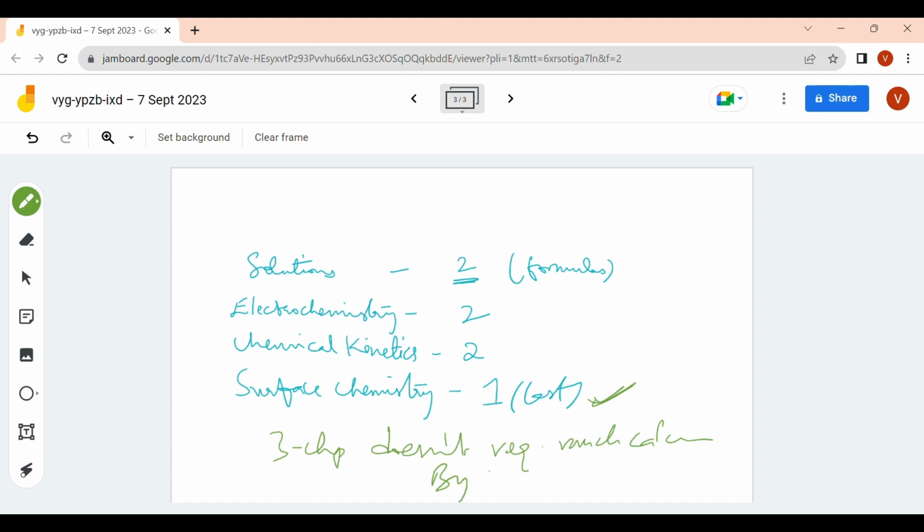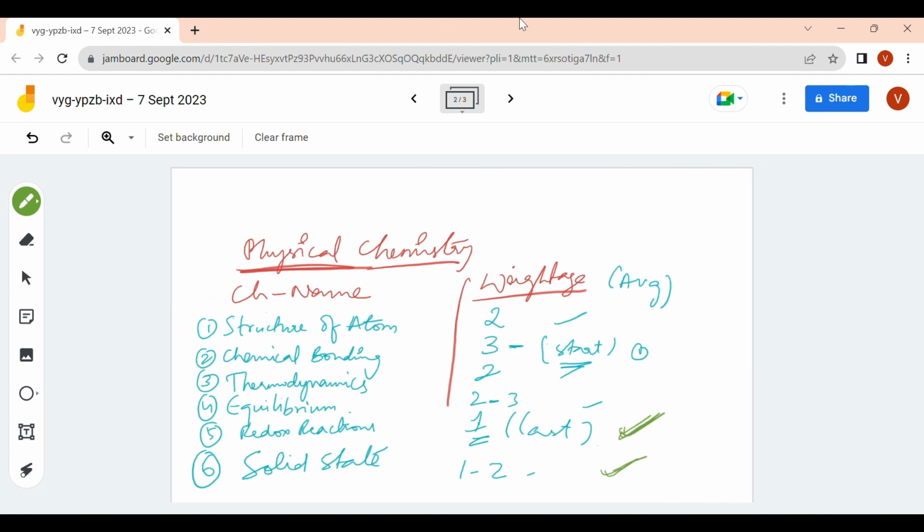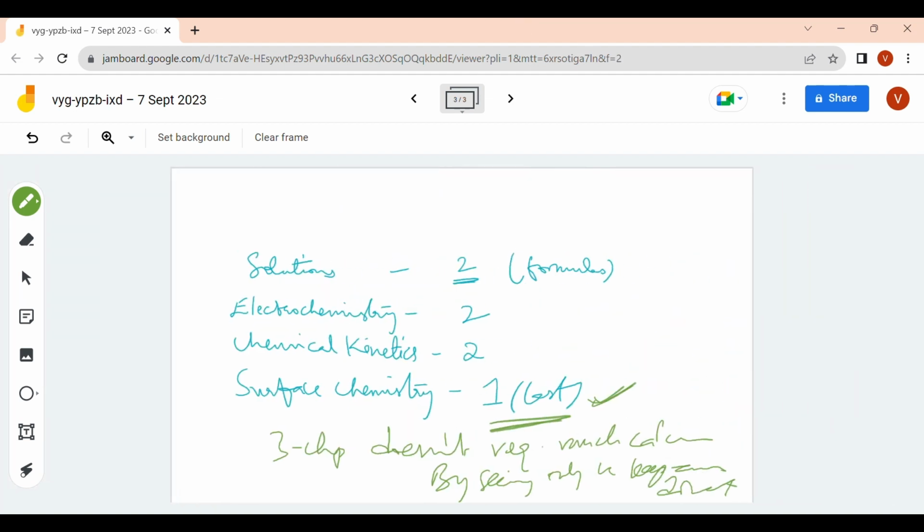By seeing only, you can keep the answer directly. So at last you do the remaining all. You start in order: start with chemical bonding, then structure of atom, then thermodynamics, then equilibrium, then kinetics. So this is the order you follow. I hope it's very clear.